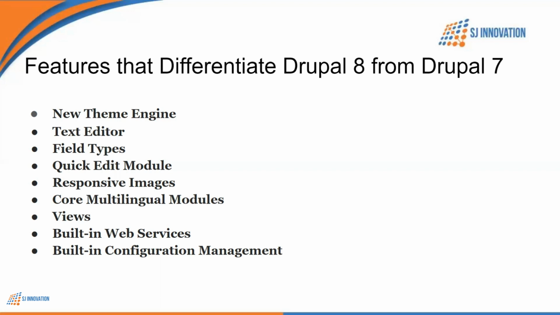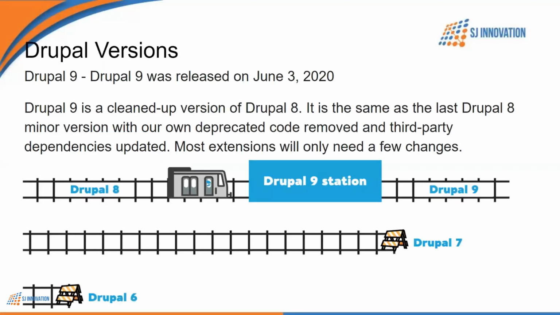So I guess we understood some of the features that differentiate Drupal 8 from Drupal 7. Now a new version of Drupal was released in 2020, which was Drupal 9. As you can see in the diagram, Drupal 7 was the end, meaning once done, you have to migrate to Drupal 8 if you wanted to move on.